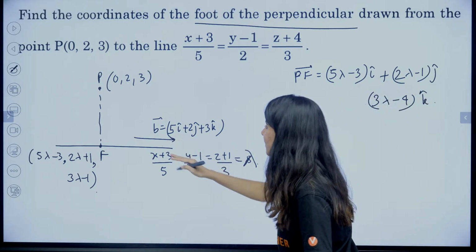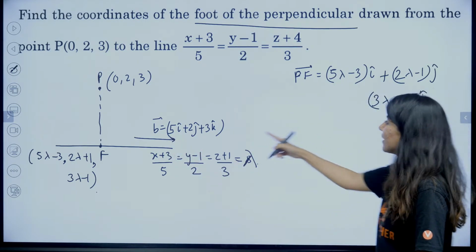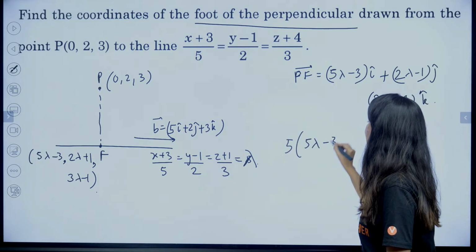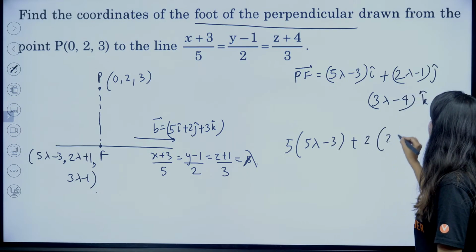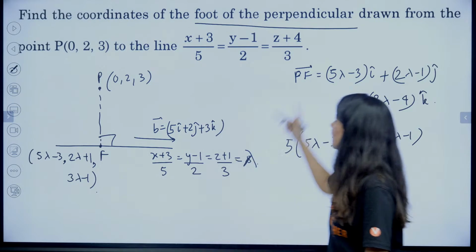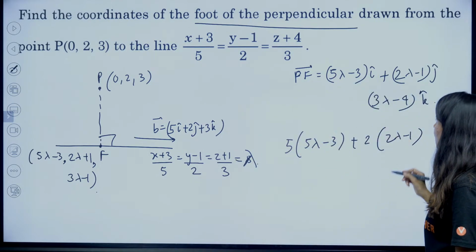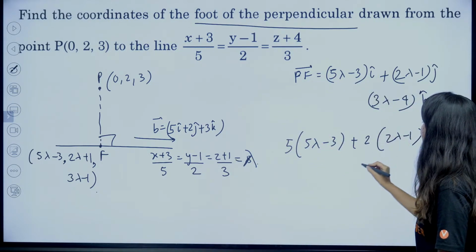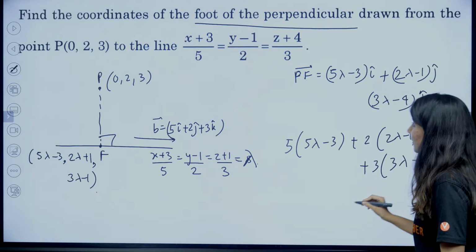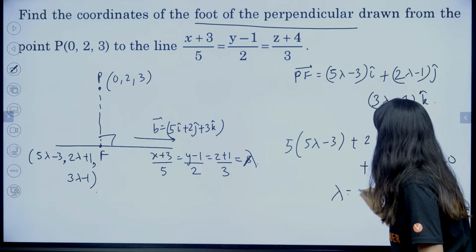Right? So we have the PF vector, and we have the B vector. Take the dot product. So 5 lambda minus 3, plus 2 times 2 lambda minus 1, plus 3 times 3 lambda minus 4 is equal to 0, since the dot product of PF and B vector is 0. We will get the value of lambda. Lambda will be equal to 1.